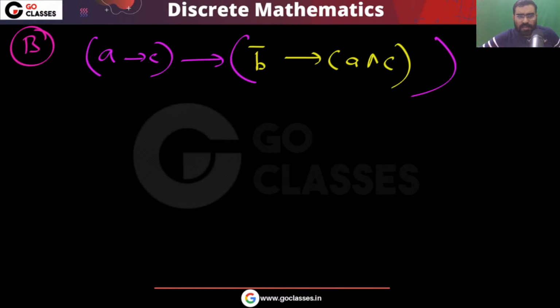Many methods you can try. We want to check whether this is a tautology or not.